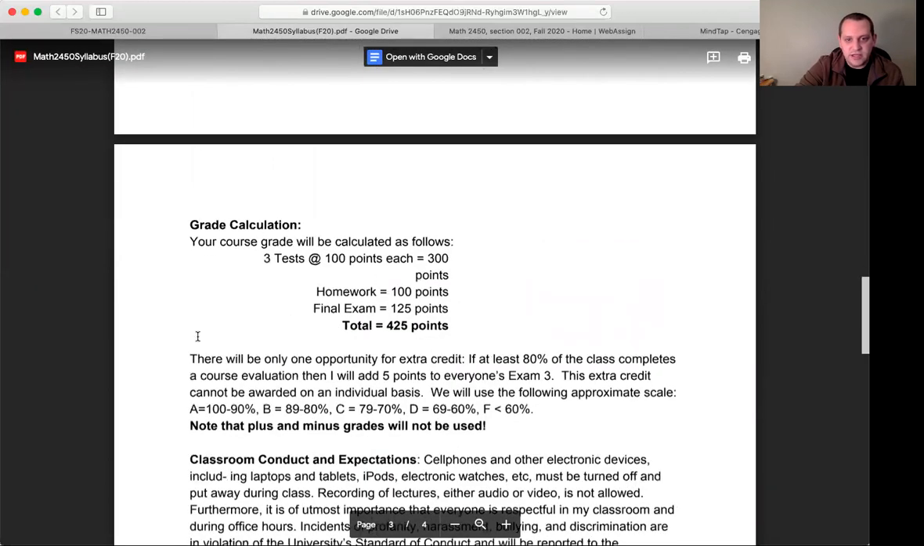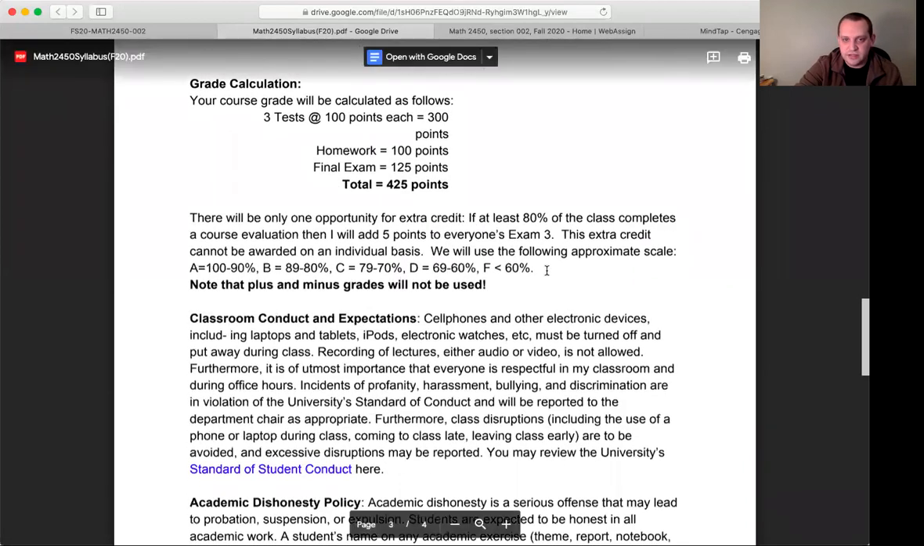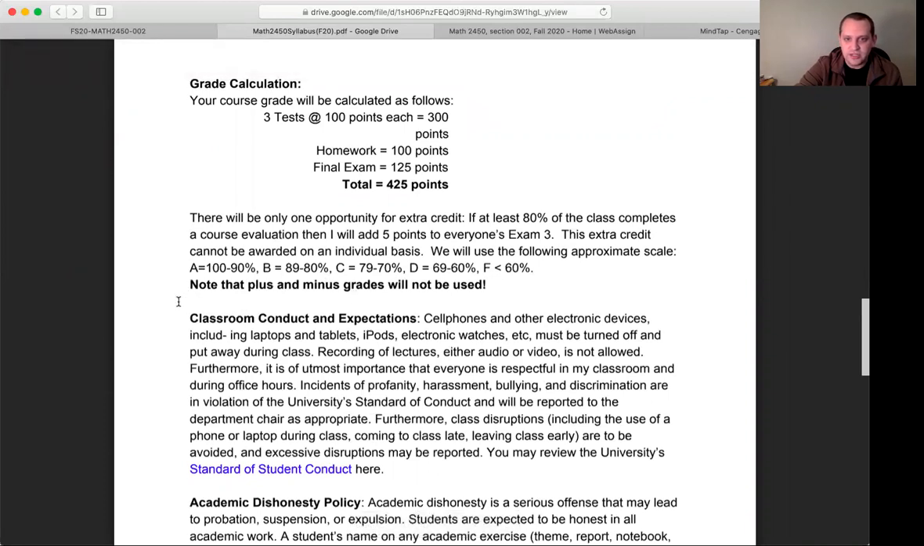Here's our grade calculation. I do not give plus or minus grades. I just do A, B, C, D, F. If you don't like that, you have a week to change classes. Anyways, I don't think too many people are ruffled by that, but just in case.